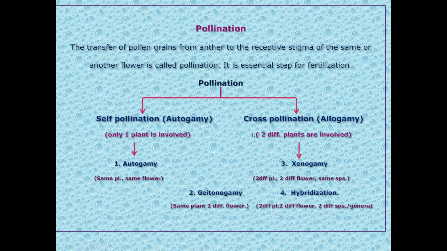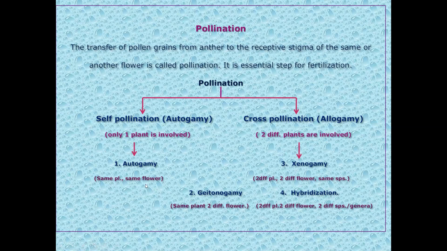It is of two types: self-pollination and cross-pollination. Self-pollination is also called autogamy. Cross-pollination is also called allogamy. In autogamy, only one plant is involved, and one flower is involved. One flower from the same plant is involved in the pollination, meaning pollen grains from the flower developed on the same plant are deposited on the stigma of the same flower. One flower, one plant: the condition is autogamy.